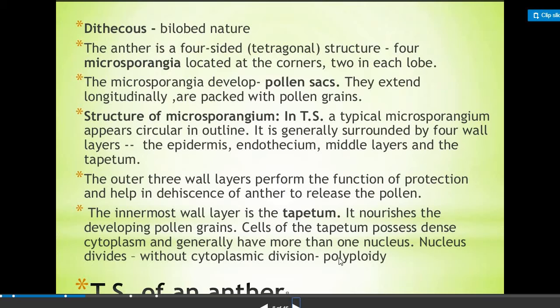Cells of the tapetum possess dense cytoplasm and generally have more than one nucleus. The nucleus divides without cytoplasmic division, so the ploidy is polyploidy because many nuclei are present and cytoplasmic division is not there. So the ploidy level of the tapetum is polyploidy.